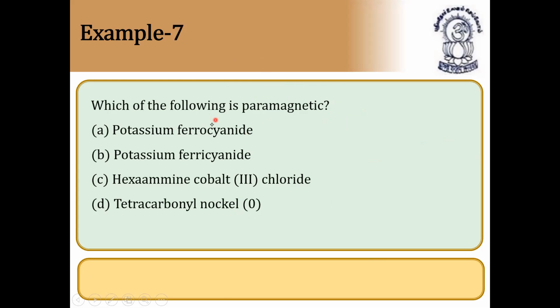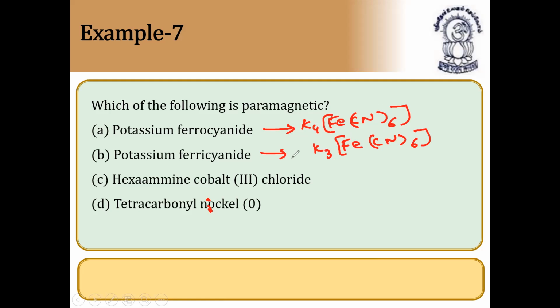Which of the following is paramagnetic? Again, you have to underline this: potassium ferrocyanide, potassium ferricyanide, hexamine cobalt trichloride, tetracarbonyl nickel. First I'll write the formula. Potassium ferrocyanide is K4[Fe(CN)6]. Potassium ferricyanide is K3[Fe(CN)6]. So definitely this will be paramagnetic in nature.